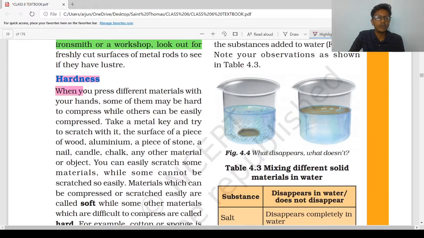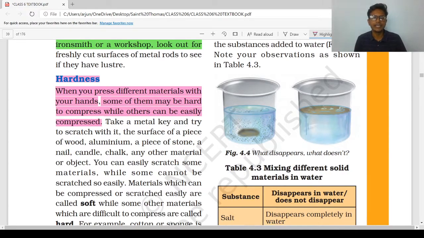Let's see. When you press different materials between your hands, some of them may be hard to compress. When you have to apply more pressure to compress it, while others can be easily compressed.